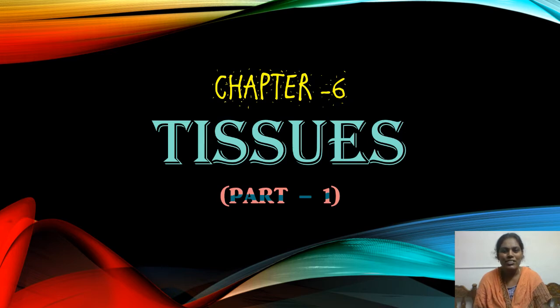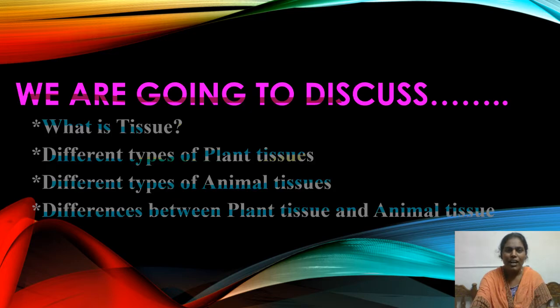Today we are going to start a new chapter, chapter 6, Tissues. This is part 1. Under this lesson, we are going to discuss what is tissue, what are the different types of plant tissues and also animal tissues, and what are the differences between plant tissue and animal tissue.